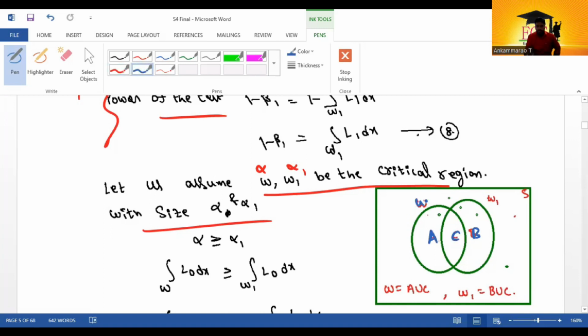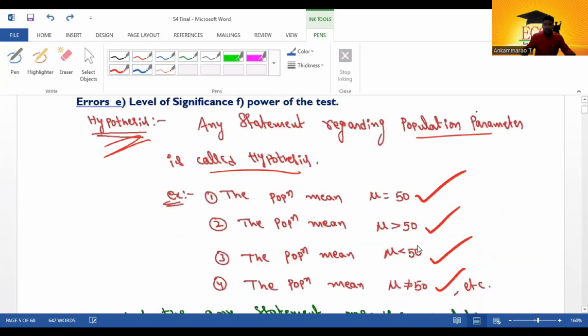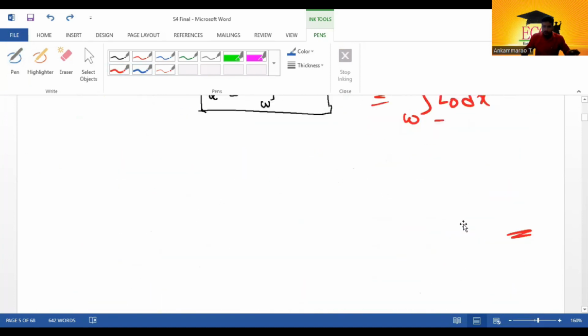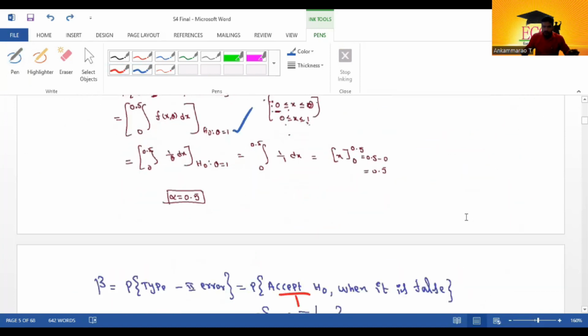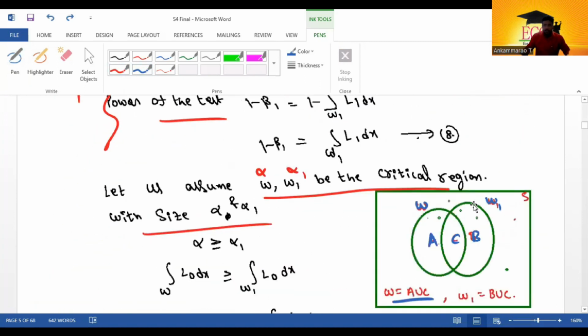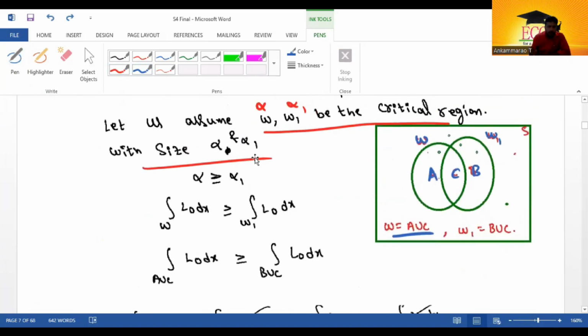So I called this W1. What is W? It is A union C. W1 is B union C. W is A union C. W1 is B union C.